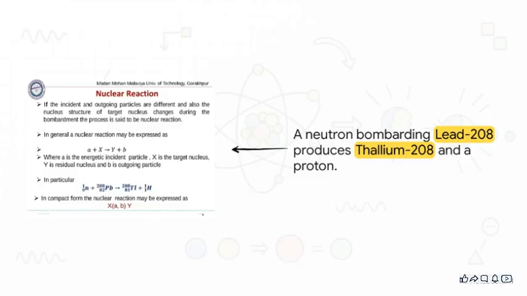Now, what's really interesting about this slide is seeing this real-world alchemy in action. Consider an incoming neutron bombarding a target nucleus of lead-208. The impact literally shatters and rearranges the internal guts of the lead, transmuting it into an entirely different element, thallium-208. And during that violent process, the incident neutron is swapped out, violently kicking out a proton as the new outgoing particle.